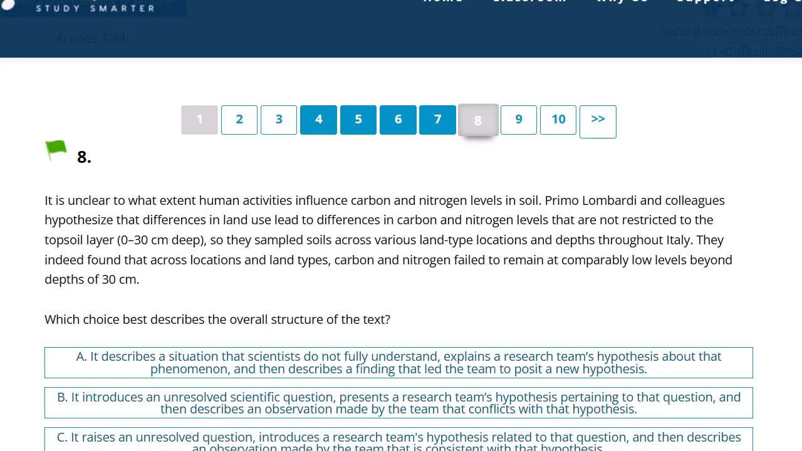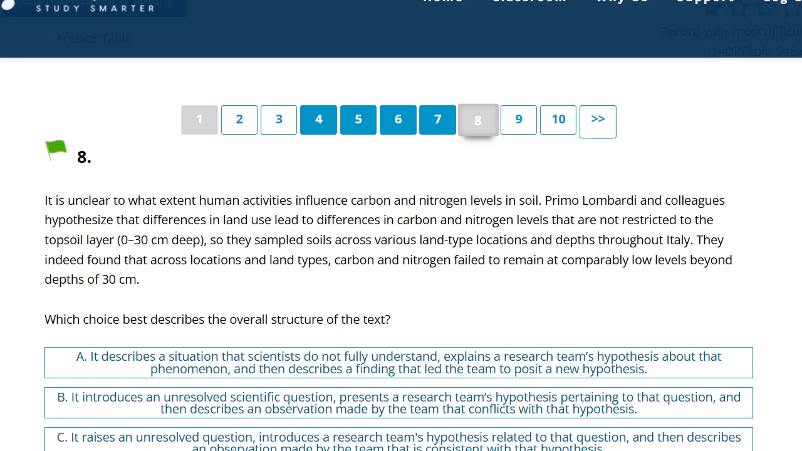It is unclear to what extent human activities influence carbon and nitrogen levels in soil. Primo Lombardi and colleagues hypothesized that differences in land use lead to differences in carbon and nitrogen levels that are not restricted to the topsoil layer, 0 to 30 centimeters deep. So they sample soils across various land type locations and depths throughout Italy. They indeed found, it seems like they confirmed their hypothesis, which is that there would be differences at different depths.